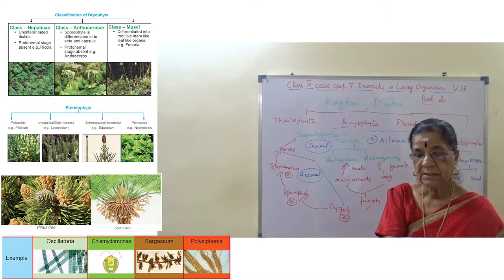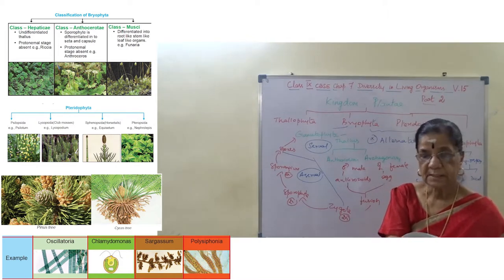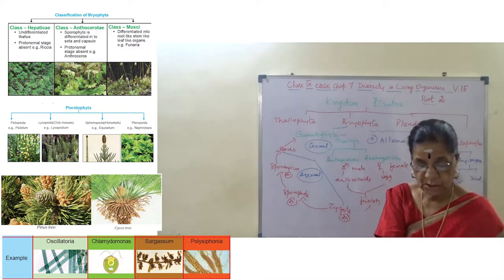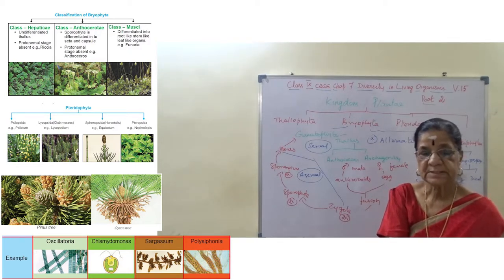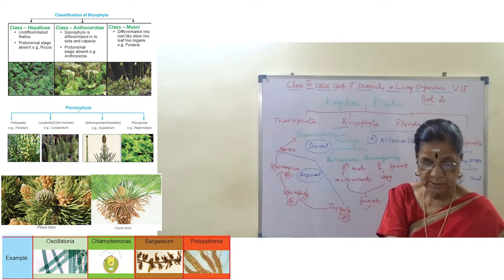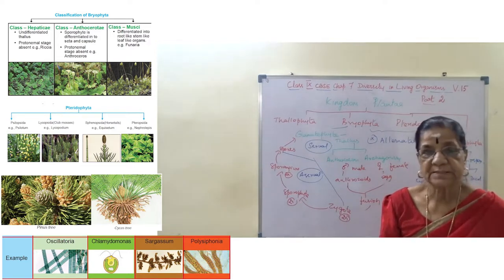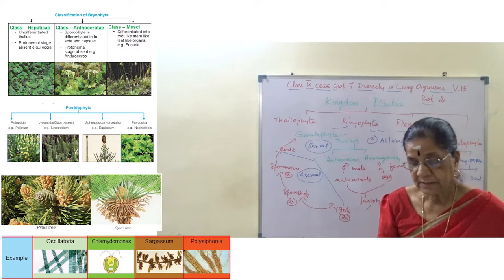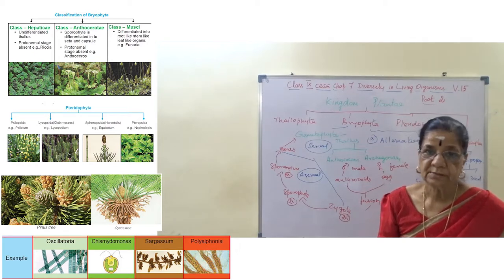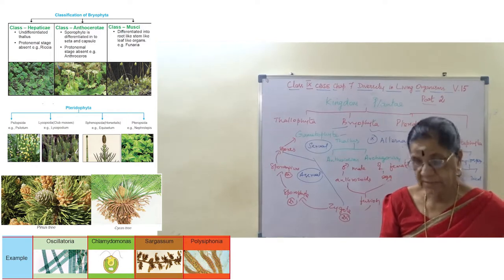Then the taproot system is present. And in this taproot system, they have a special type of root called coralloid root. This is a characteristic feature of the class cycadales. Okay, the next one, ginkgoales, Ginkgo biloba. It is the only living species in the group. In ginkgoales, only Ginkgo biloba is at present existing, and it is a large tree with fan-shaped leaves.